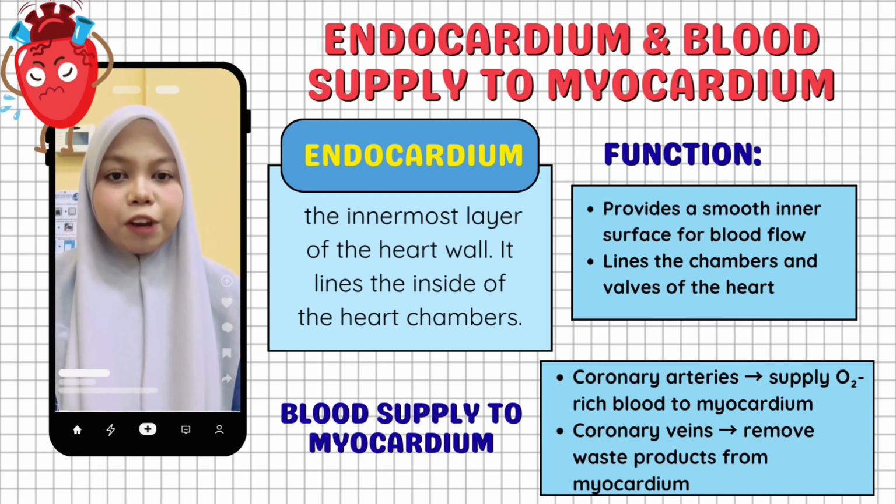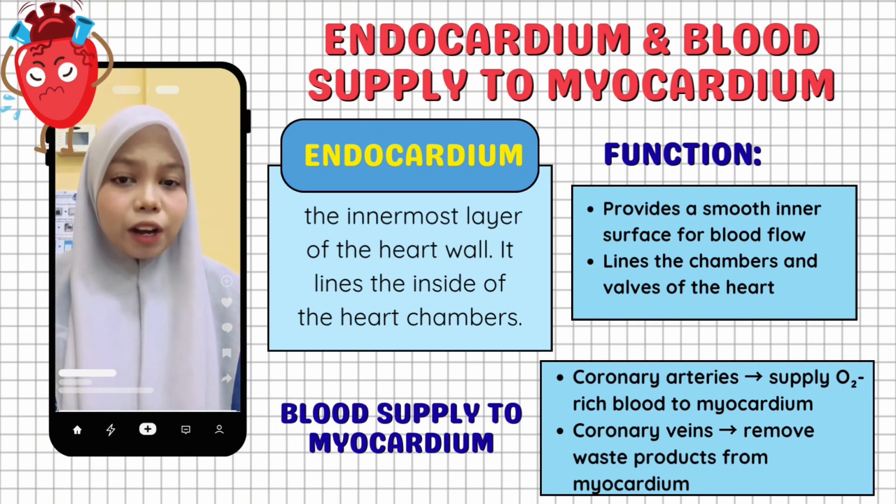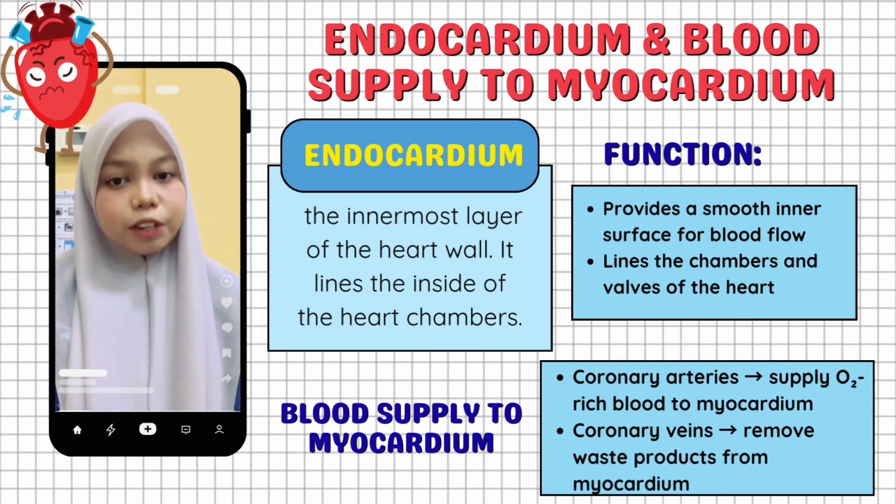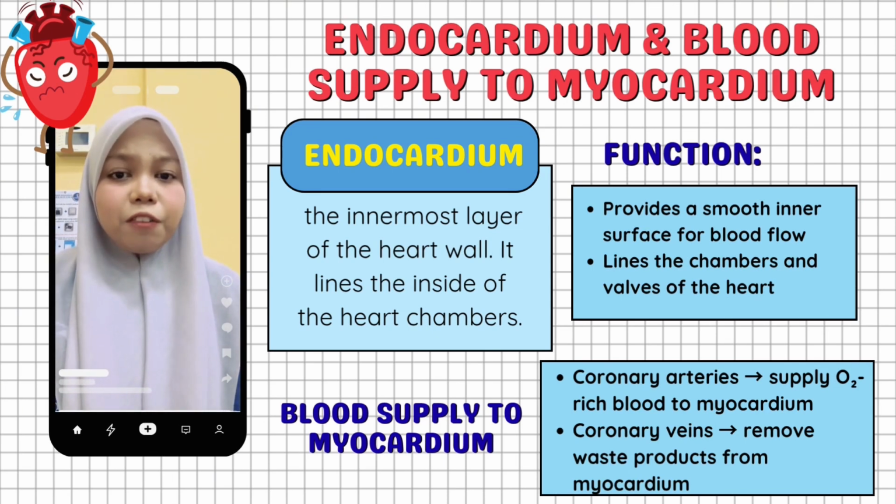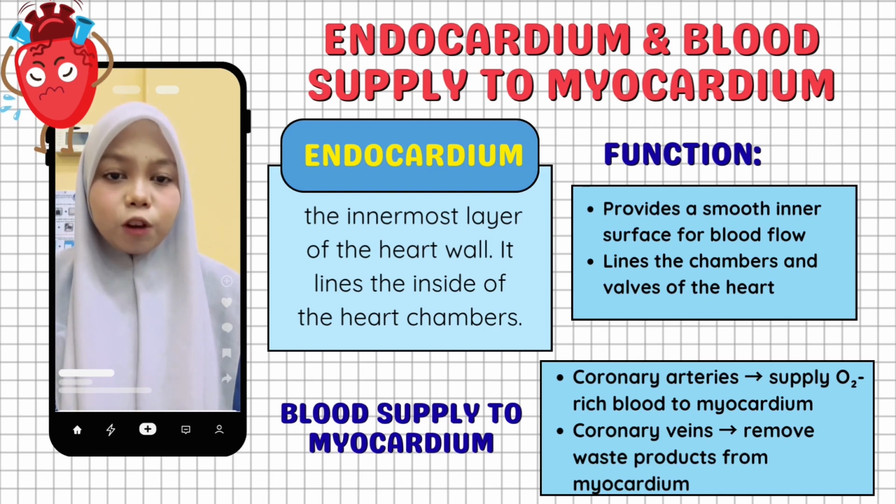Besides that, the myocardium also needs its own blood supply in order to function properly. The coronary arteries supply oxygen-rich blood to the heart muscle, while the coronary veins remove waste products from the myocardium. The blood supply is very important because the heart muscle needs oxygen and nutrients to keep pumping continuously.